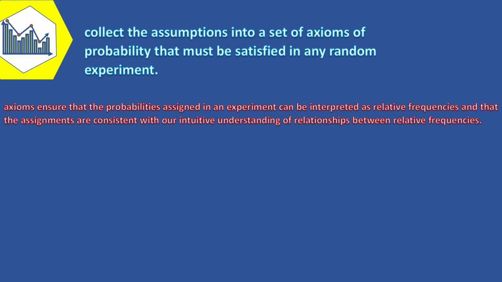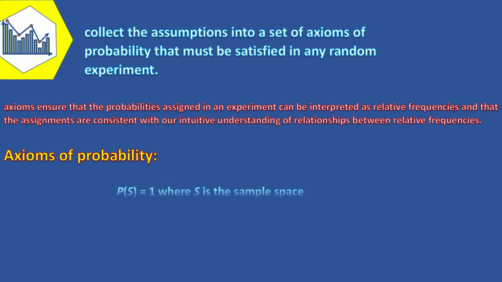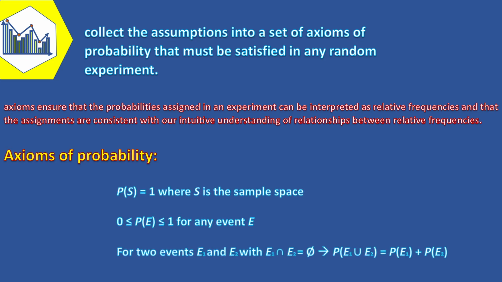The axioms ensure that the probabilities assigned in an experiment can be interpreted as relative frequencies and that the assignments are consistent with our intuitive understanding of relationships between relative frequencies. Remember, the axioms do not determine probabilities. The probabilities are assigned based on our knowledge of the system under study. However, the axioms enable us to easily calculate the probabilities of some events from knowledge of the probabilities of other events. Now, it's time to get familiar with these easy but important terms.